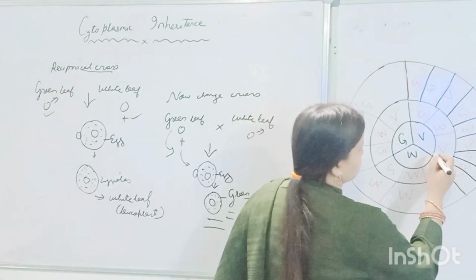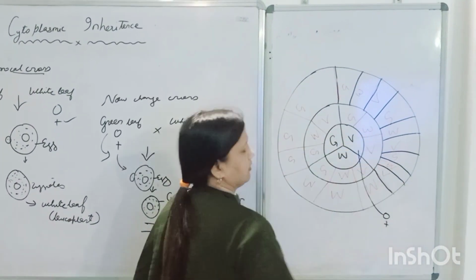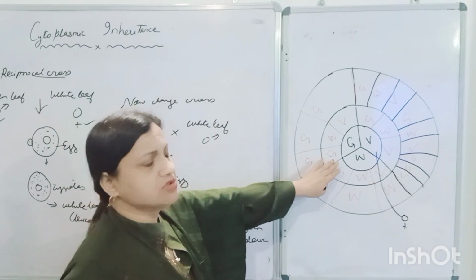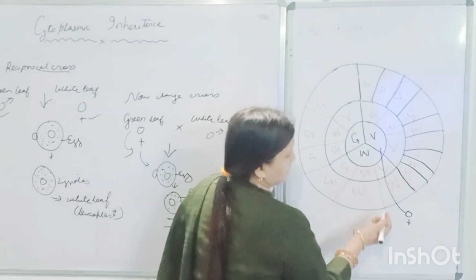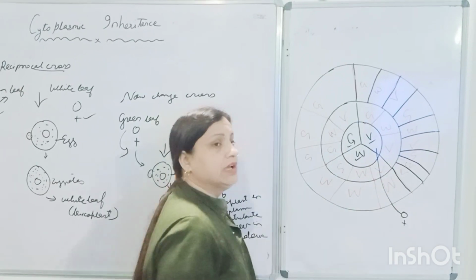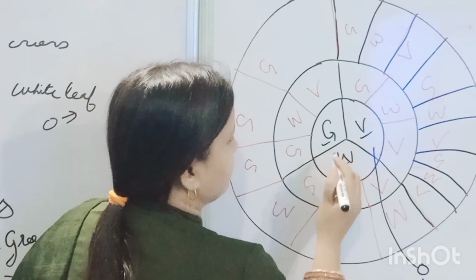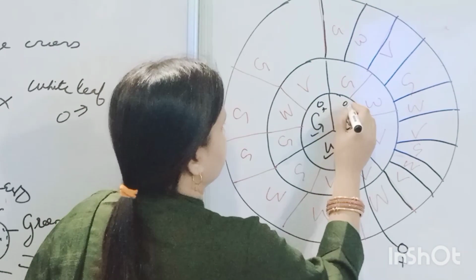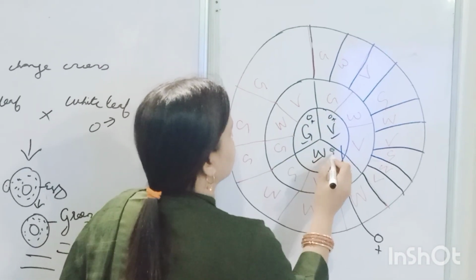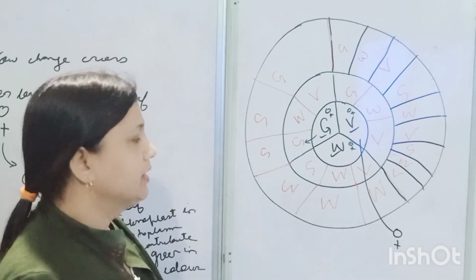Now we will understand this one with one more diagram. See here, the female parent, and we made the cross with the male parent. In this diagram, you can understand that this one is green, this one is white, and this one is your variegated. So when the green, as it is, this one only has the female, is crossed, what is the resultant that comes? Green.